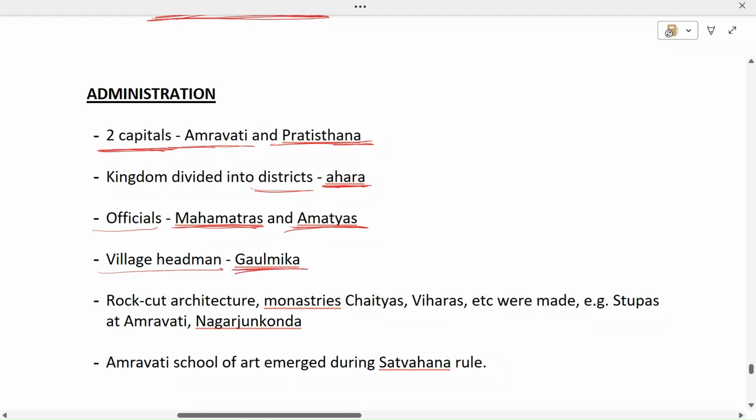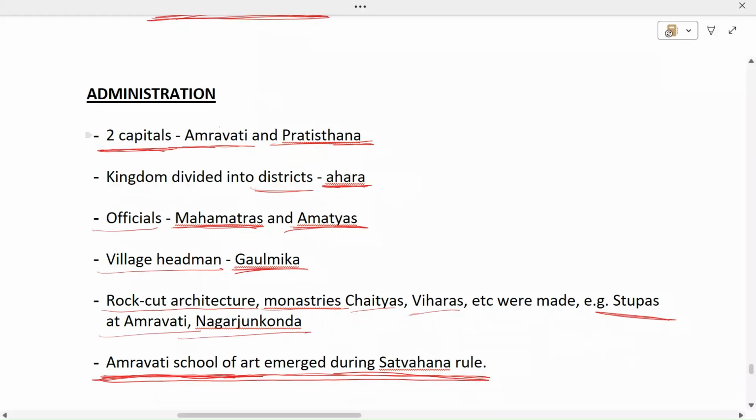And we find many rock cut architecture, monasteries, chaityas, viharas, etc. And they were made during this time period. Examples include the stupas at Amravati and Nagarjun Konda. So these are the examples. And the Amravati School of Art emerged during this time period and flourished well during the times of Satavahanas, since we have already studied that Amravati was one of the capitals of Satavahanas. So Amravati School of Art emerged during the Satavahana rule.